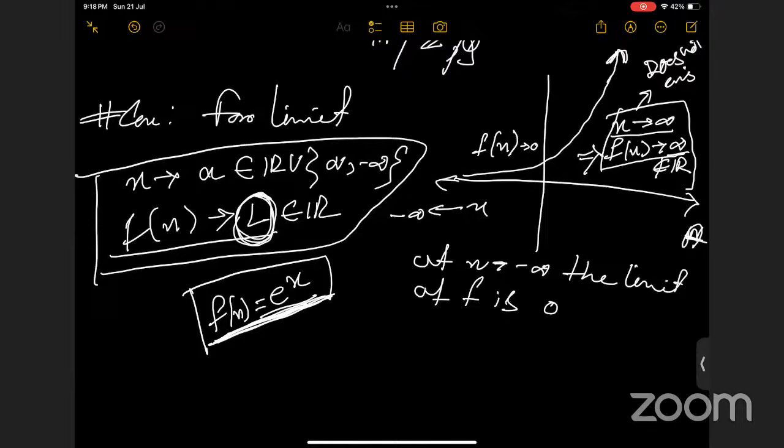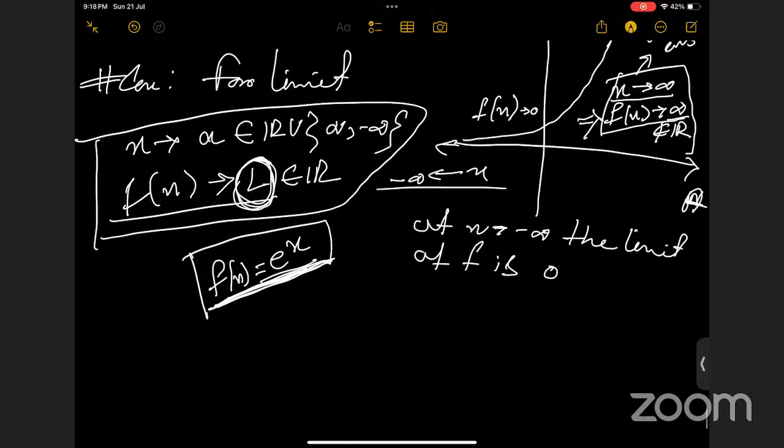Okay. Ma'am, here we have seen that as x tends to minus infinity, f is 0. So can we tell that it is continuous at 0? We're taking x tending to minus infinity, not 0. Oh, yes, ma'am. Then can we tell it is continuous at minus infinity?